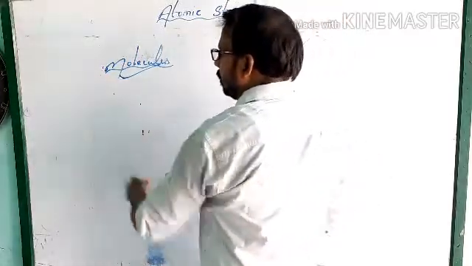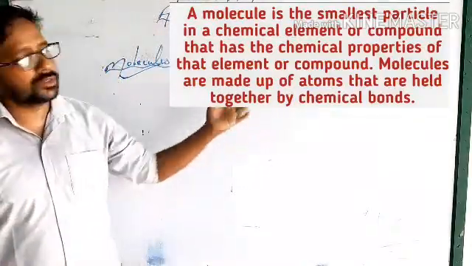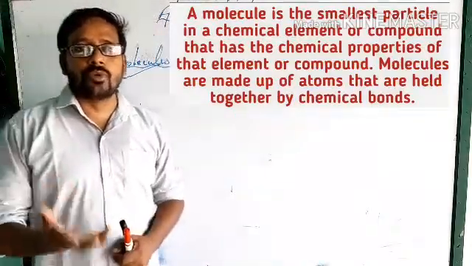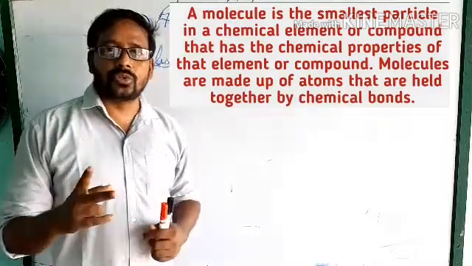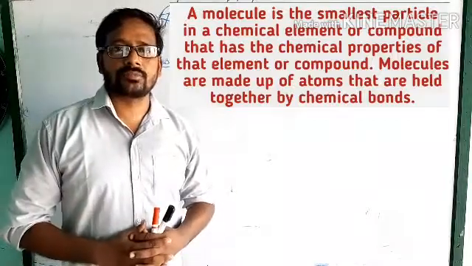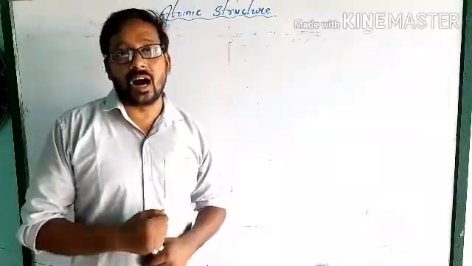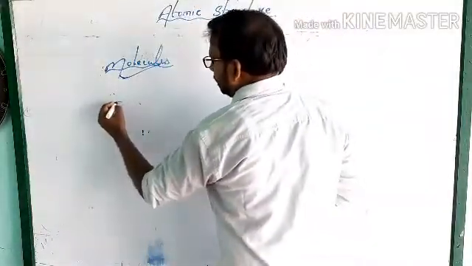What is a molecule? You can see the definition. When two or more atoms combine chemically, they produce a molecule. How do they combine? Suppose there is one hydrogen.